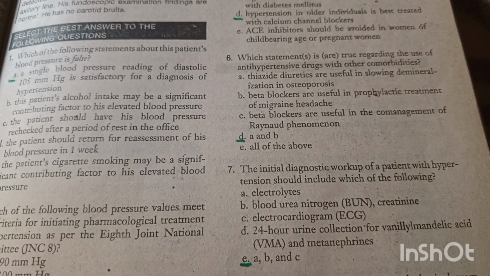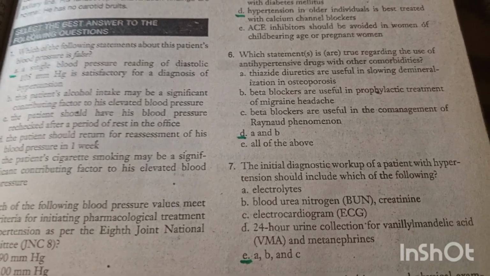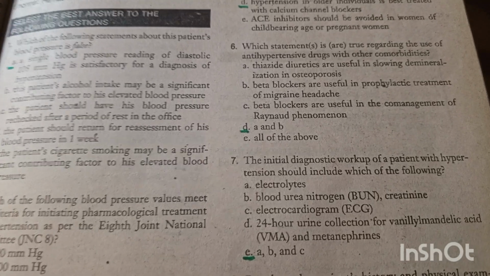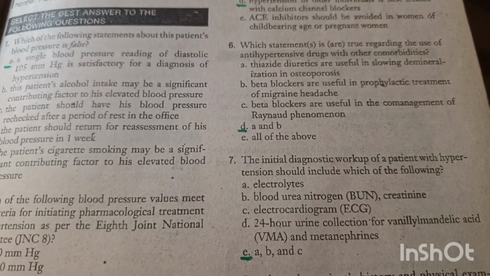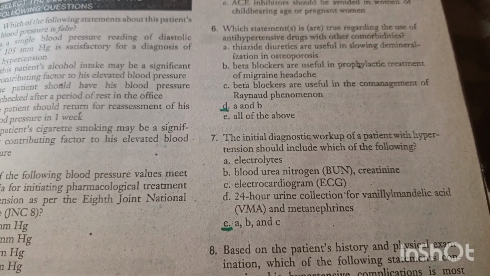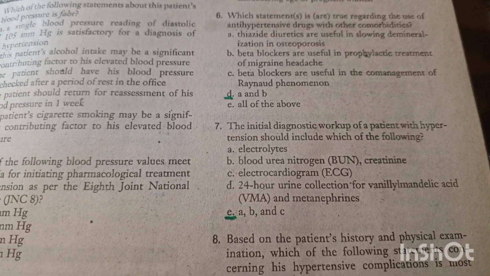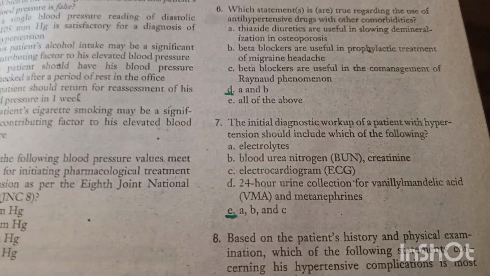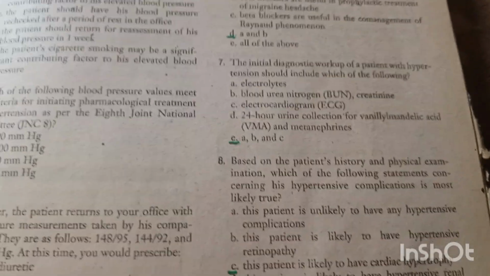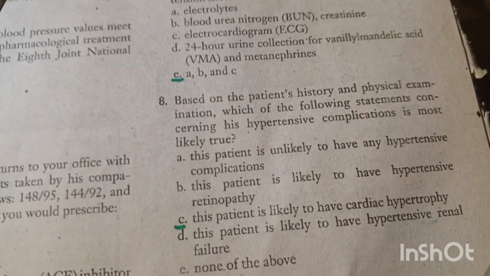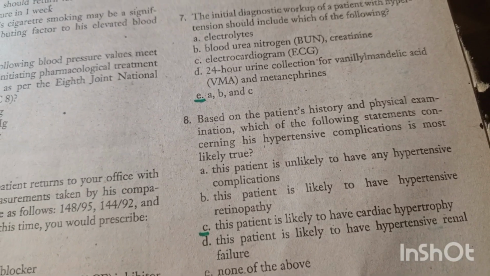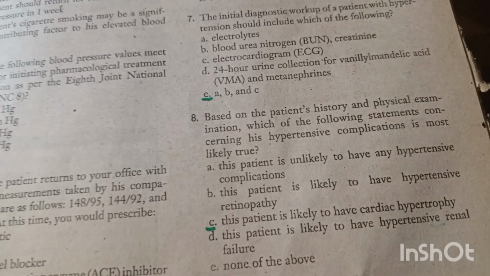6. Which statement is true regarding the use of antihypertensive drugs with other comorbidities? D is correct here, A and B. The initial diagnostic workup of a patient with hypertension should include which of the following? A is correct, B is also correct, and C. Based on the patient history and physical examination, which of the following statements concerning his hypertension complication is most likely true? So C is correct.